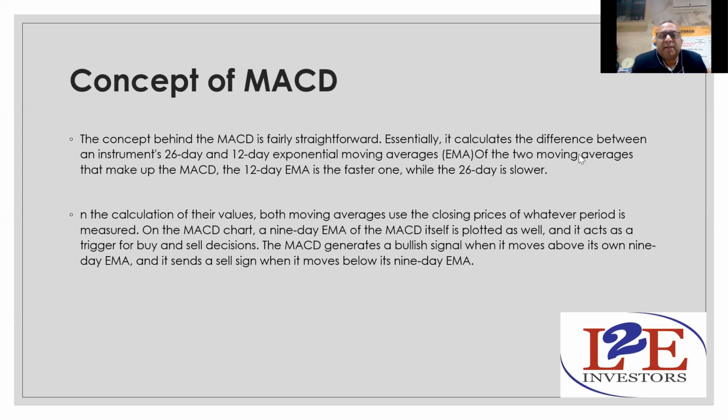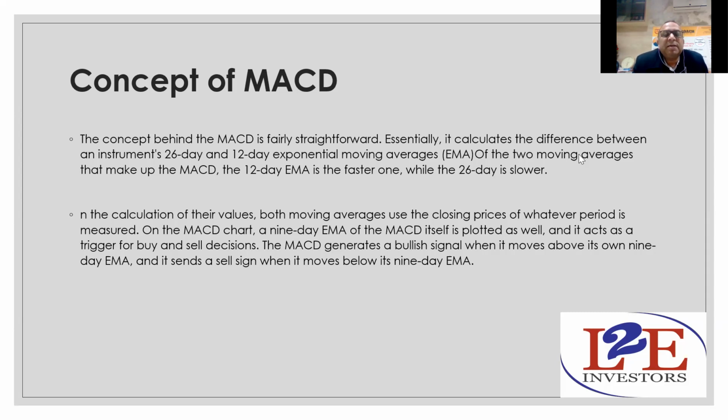And of these two lines, the 12-day moving average line will definitely move faster. It will change its track faster, and the 26-day moving average line will definitely be a little slower than the 12-day. Here we calculate the value of both moving averages. In fact, our software will calculate; you need not calculate anything. And in the MACD chart, there is a 9-day moving line, and that will give you the base of everything.